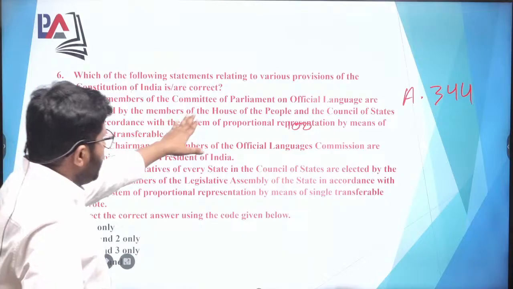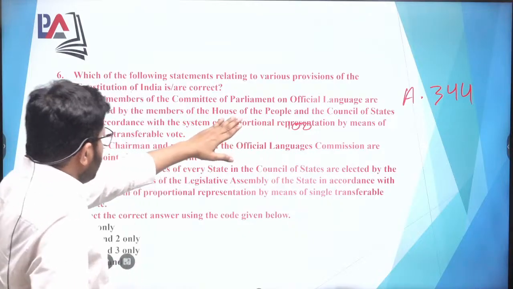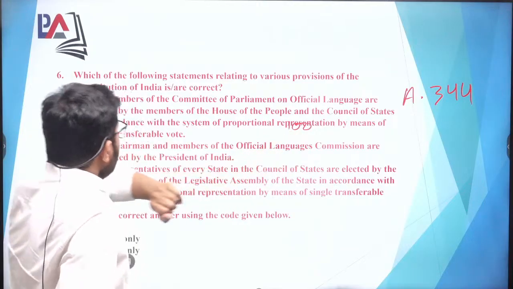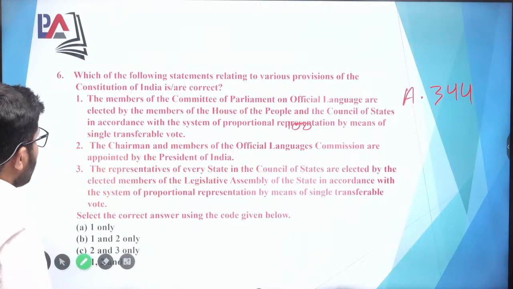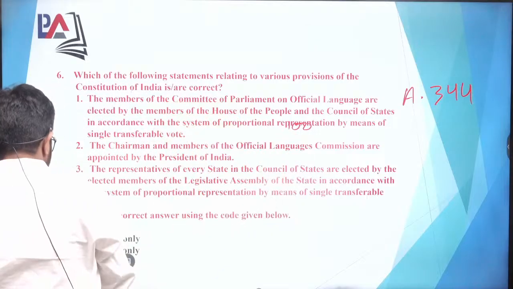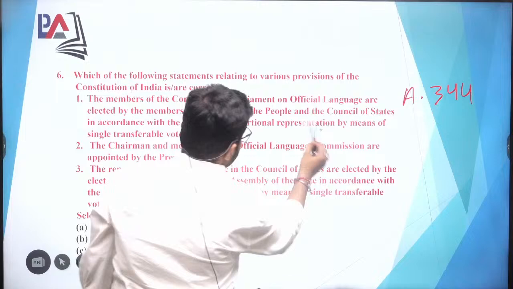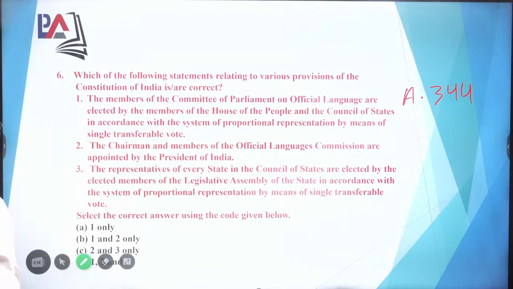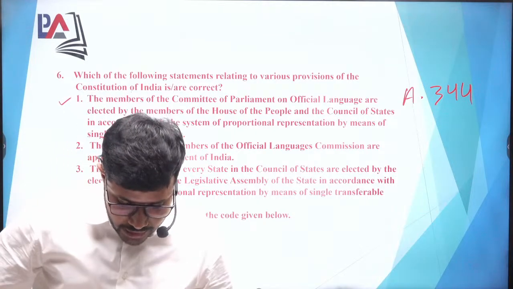The members are elected by the members of the House of the People and the Council of States in accordance with the system of proportional representation by means of the single transferable vote. Whether this is the correct option or not, let's see. Yes, this is the correct option.